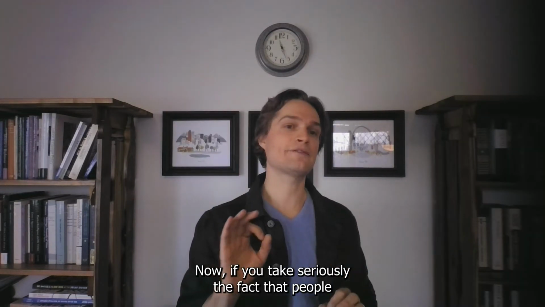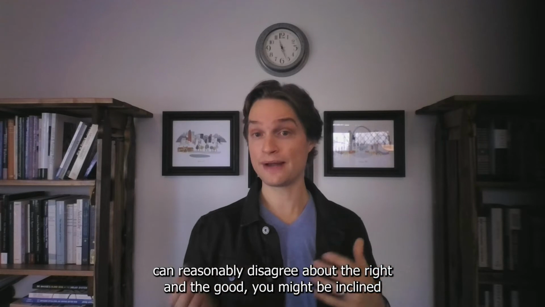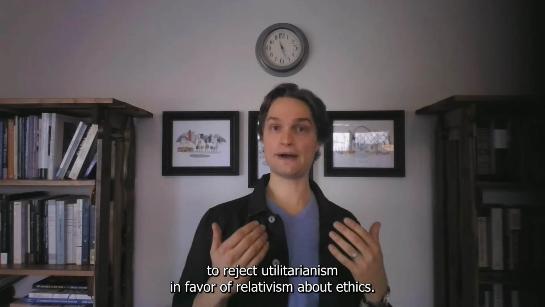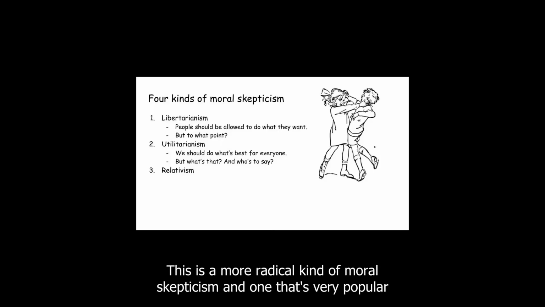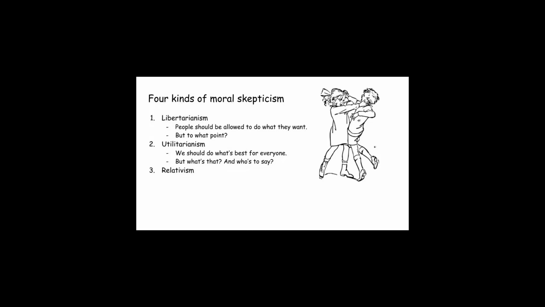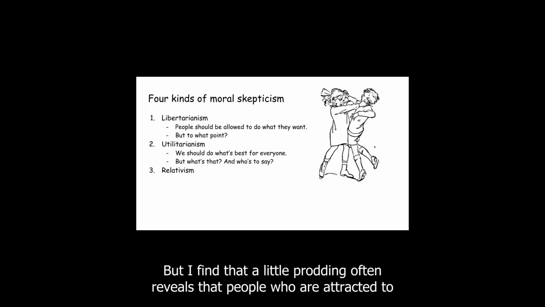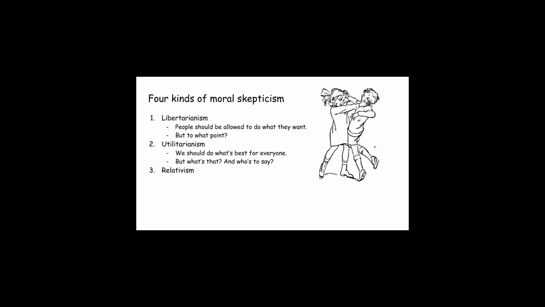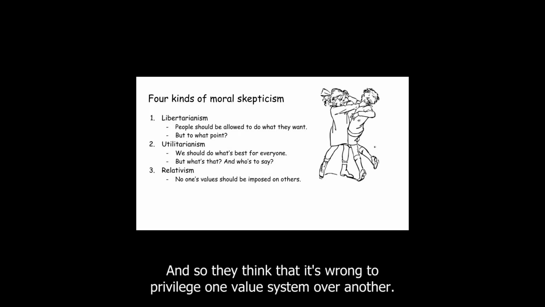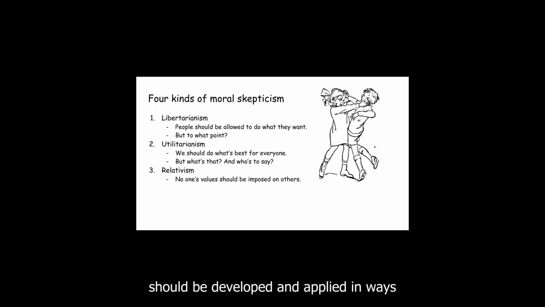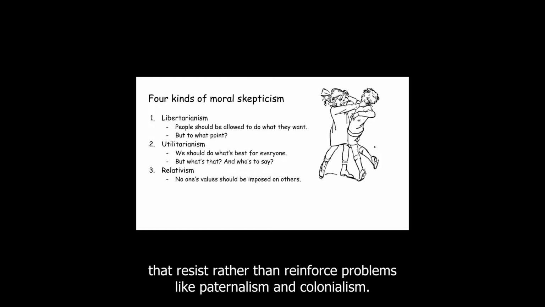Now, if you take seriously the fact that people can reasonably disagree about the right and the good, you might be inclined to reject utilitarianism in favor of relativism about ethics. This is a more radical kind of moral skepticism, and one that's very popular among the high school and college students I've taught. But I find that a little prodding often reveals that people who are attracted to moral relativism are deeply concerned about diversity and inclusivity, and so they think that it's wrong to privilege one value system over another. If you agree with that, then you might think that new technologies should be developed and applied in ways that resist rather than reinforce problems like paternalism and colonialism.